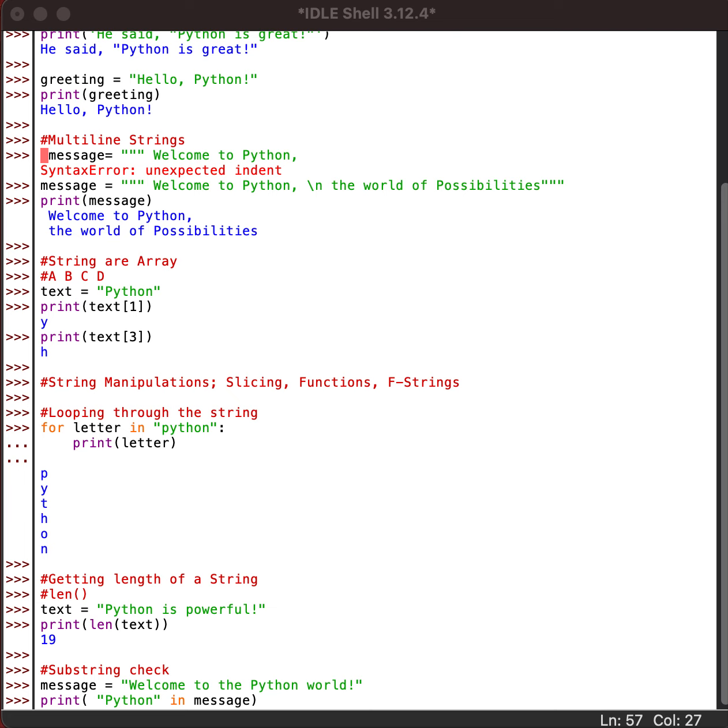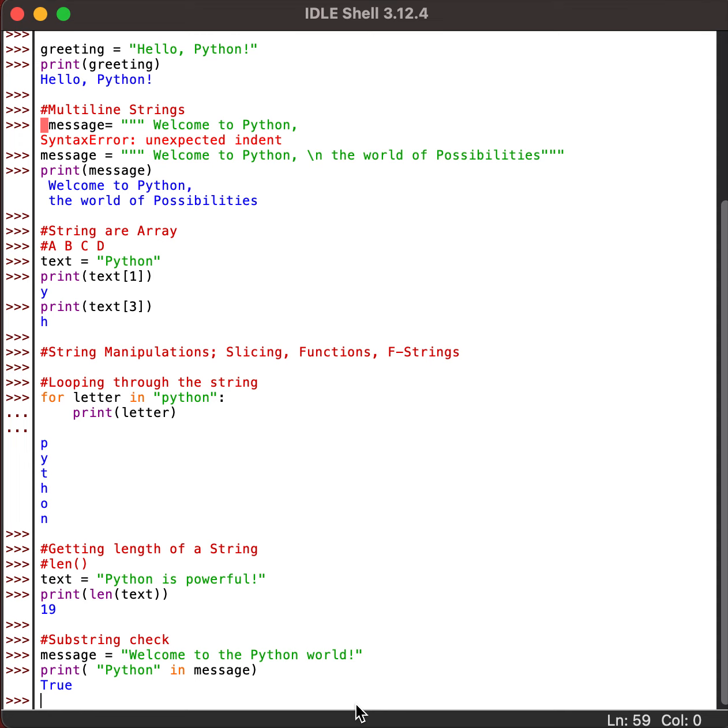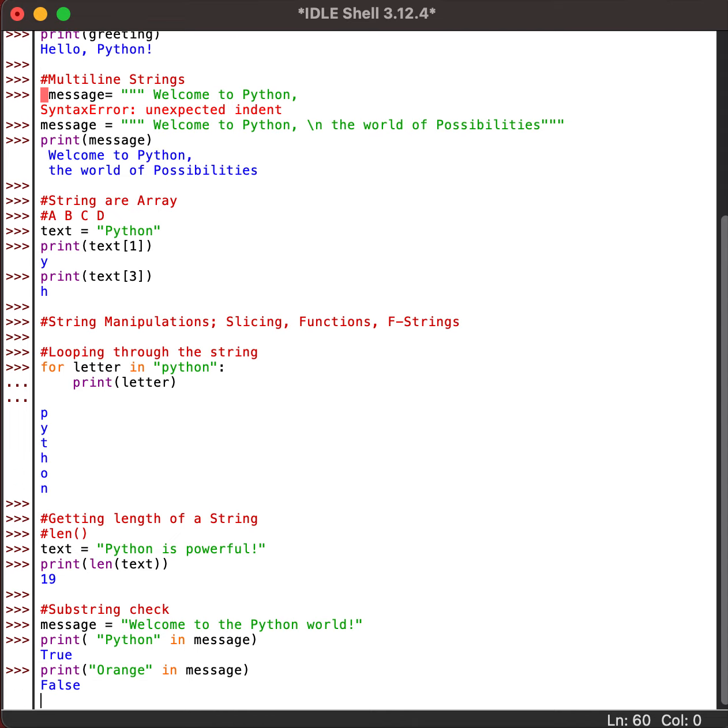Now with the substring we are trying to understand if Python is present in message. It shows True because it is present. Let's see something which is not present. Orange. If orange is present in my message, if I press enter, it is not present. So this is how we can check for a substring.